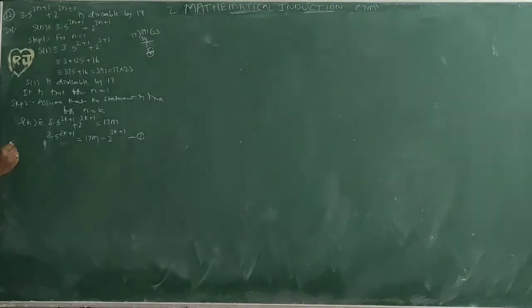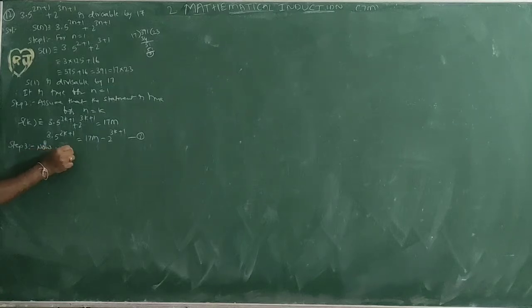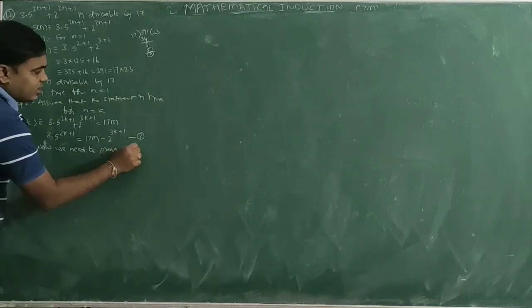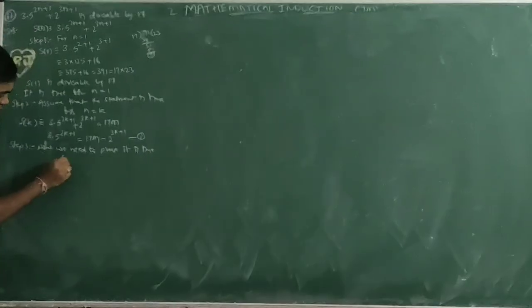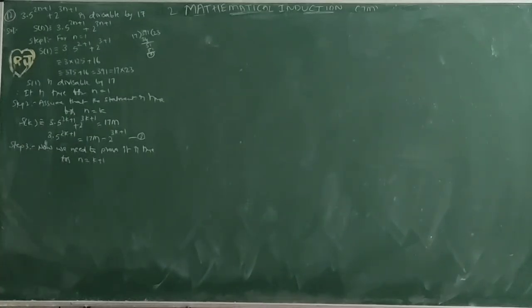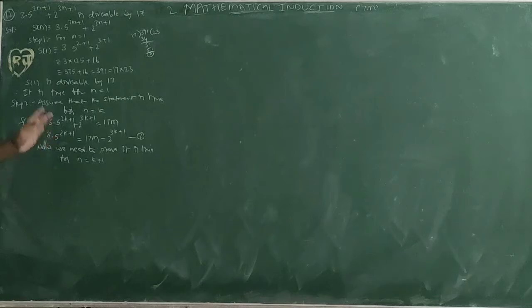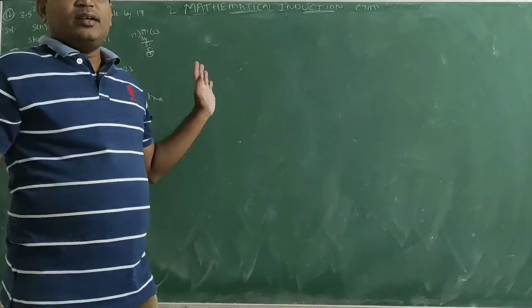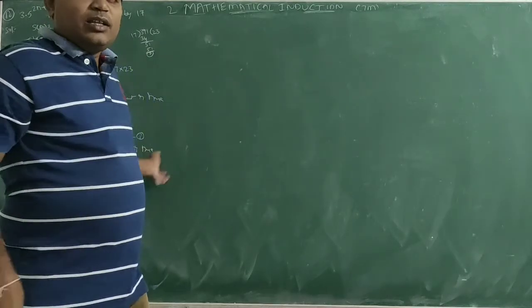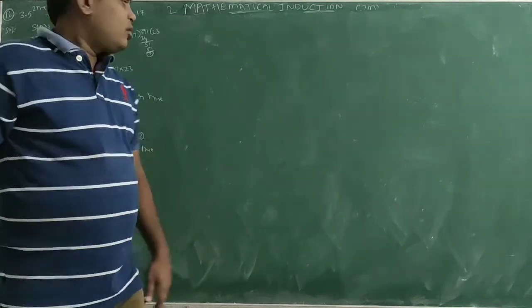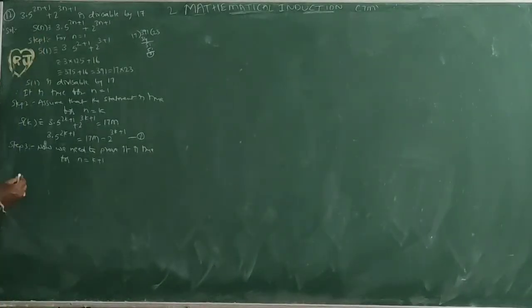Next, step 3. Now we need to prove it is true for n equal to k plus 1. So simplify S of k plus 1. It is also a multiple of 17. If it is also a multiple of 17, then S of k plus 1 is divisible by 17, and it is true for n equal to k plus 1. So I am taking S of k plus 1.